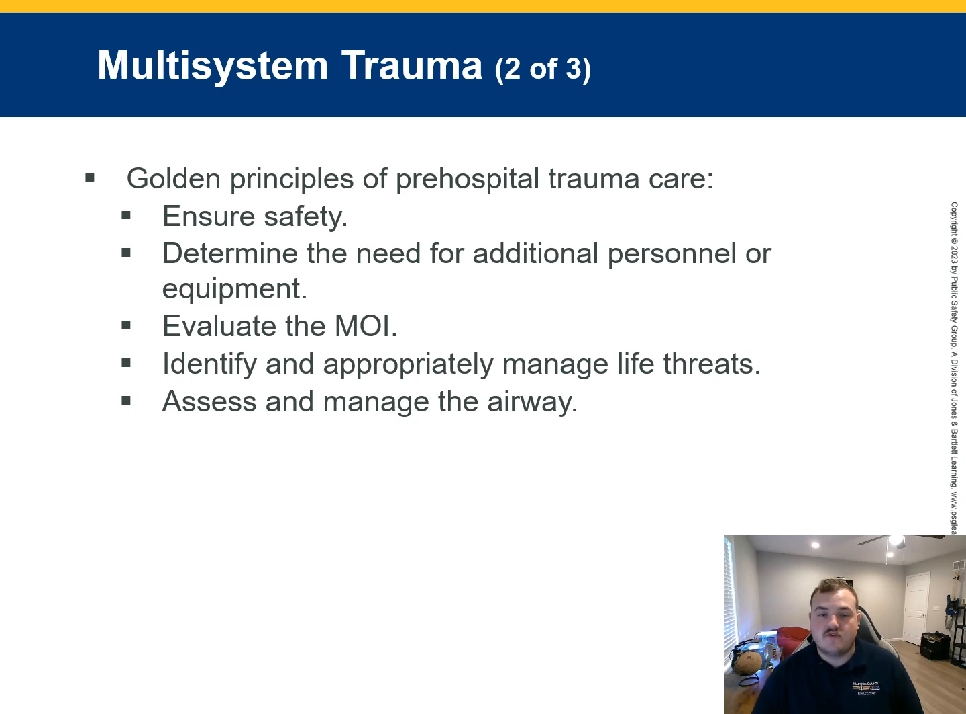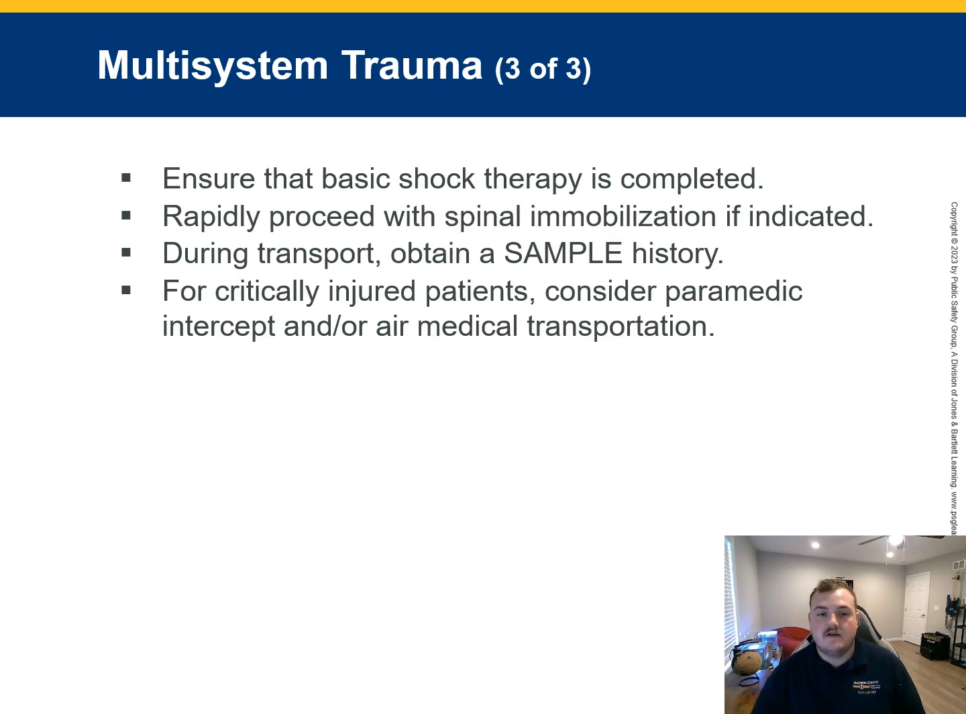The golden principles of pre-hospital trauma care include ensuring safety, assessing the need for additional personnel, evaluating the MOI, and managing life threats. Airway assessment and cervical spine stabilization are also very important. Complete basic shock therapy, rapidly proceed with spinal motion restriction if needed, and obtain a SAMPLE history for critically injured patients. Consider paramedic intercept or air medical transport depending on your local protocols.